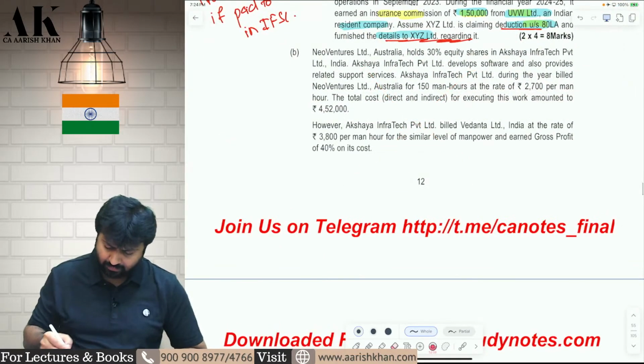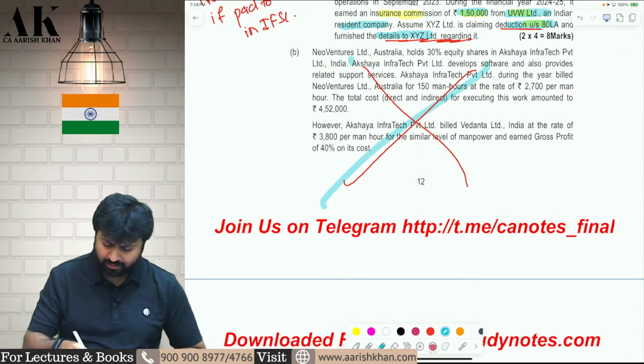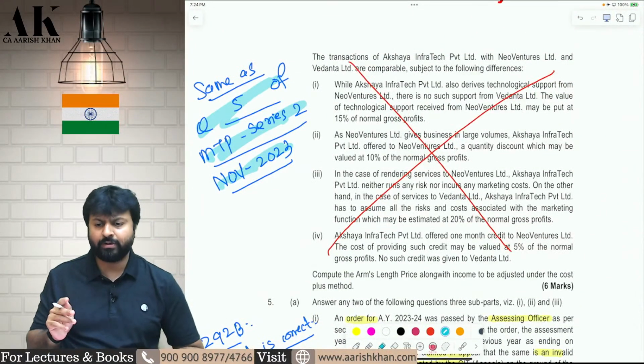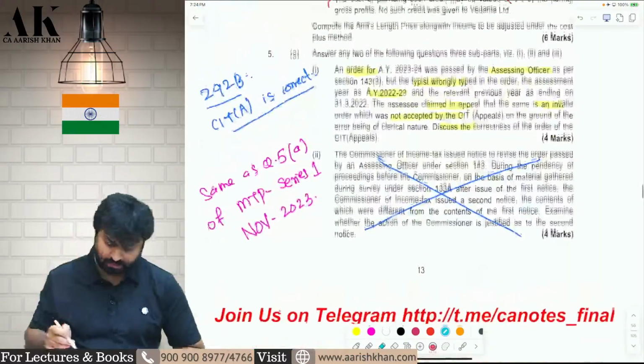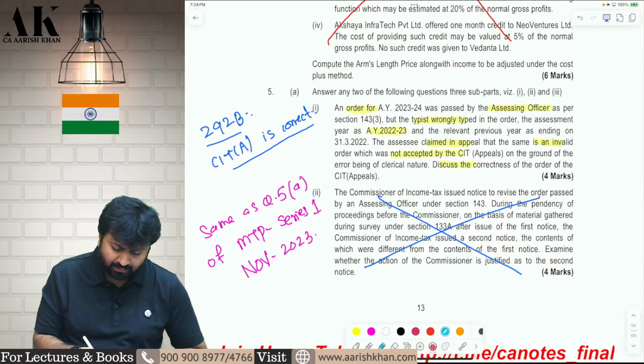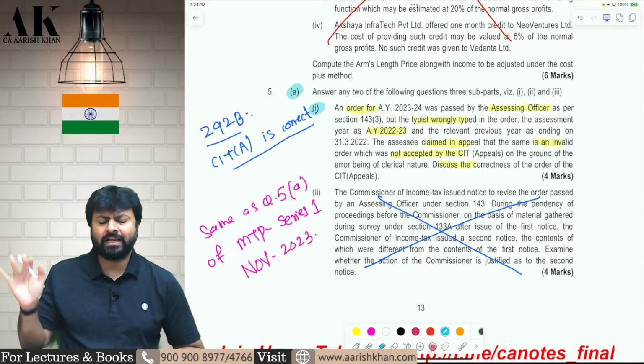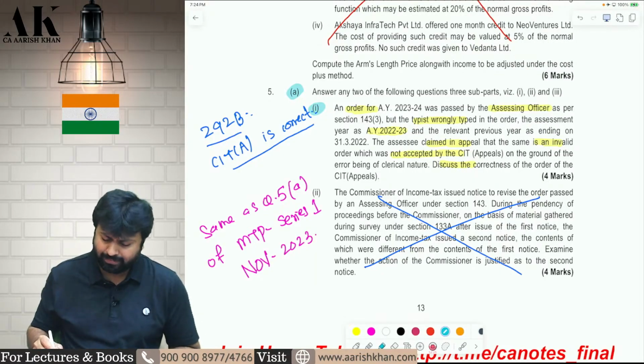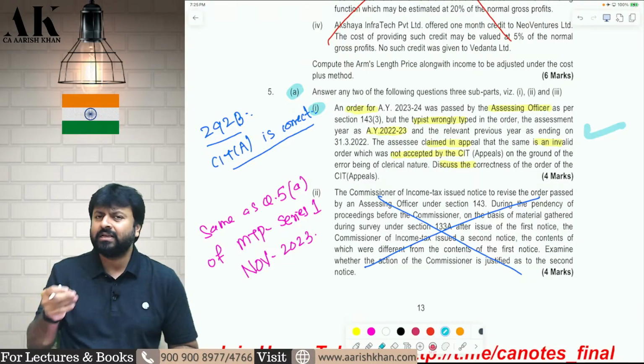Next question we have already done. Same to same question we have already done. Don't waste time. Okay. Same as question number 5 of MTP series 2 November 2023. You can go and check the question. Next question, question number 5A, we have already done in the class also, but again I would like to say once again, because we have not done in the RTP MTP compilation, but we have done this question in the class. I'll let you know more.